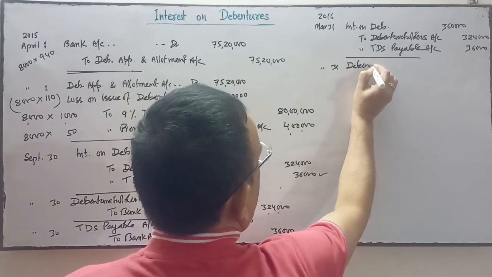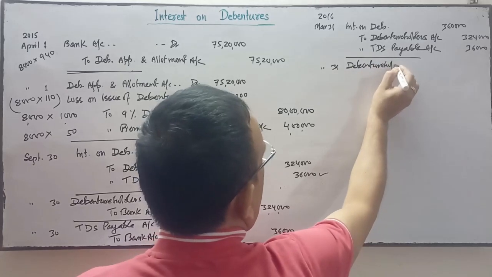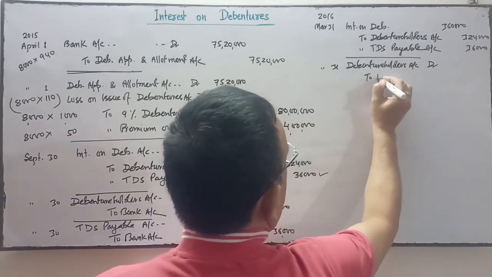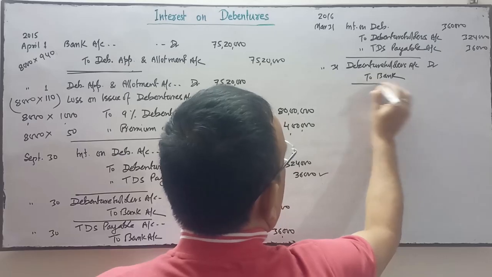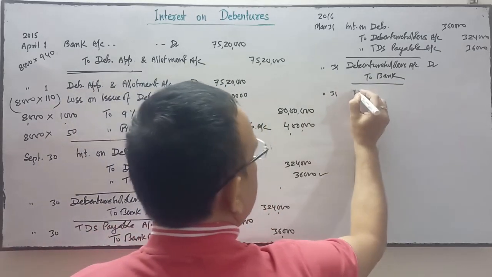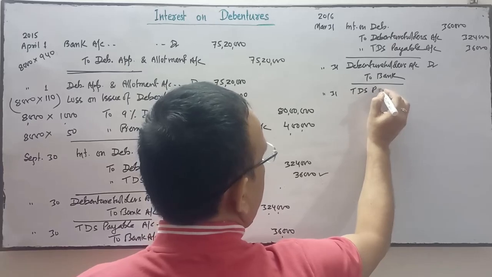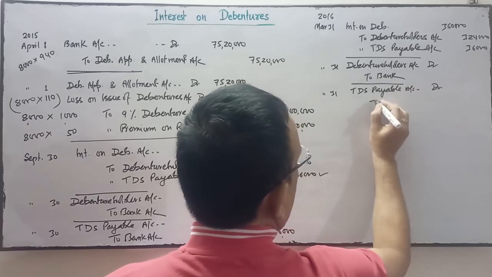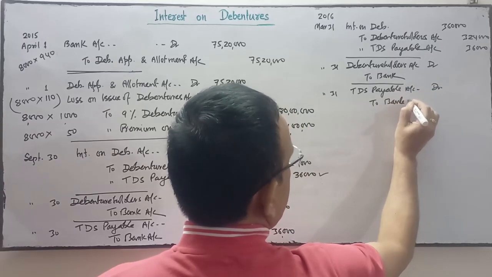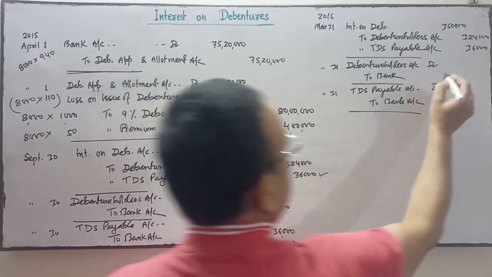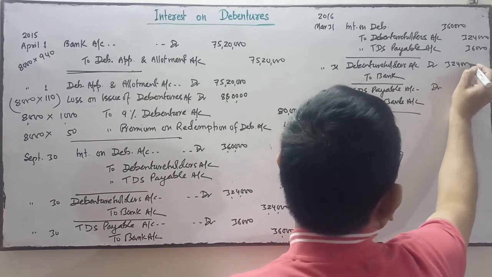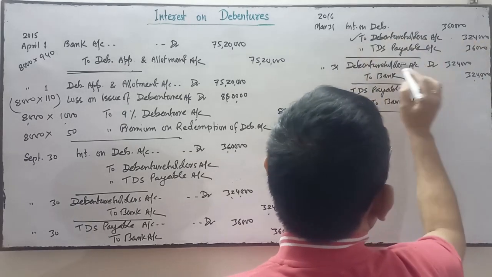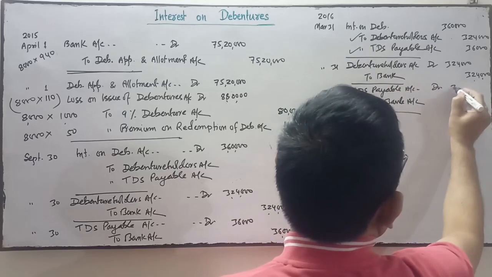Debenture holders account debit to bank account, and same as TDS payable account debit to bank account, which is deposited in the government treasury. So this amount is 3,24,000, which is due to the debenture holder, and TDS payable will be paid here 36,000.